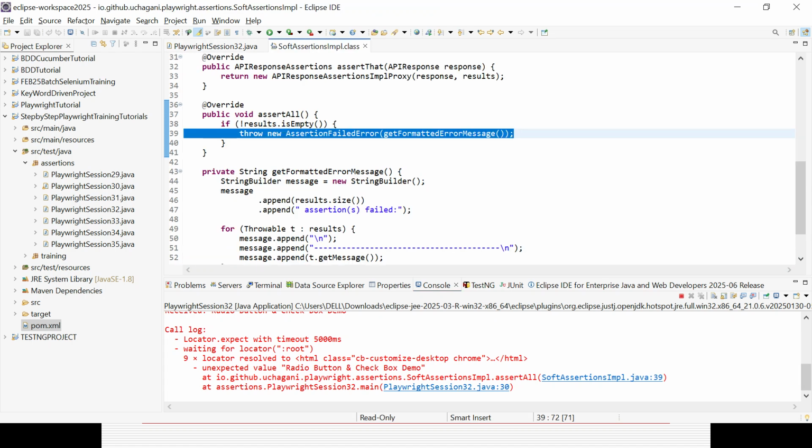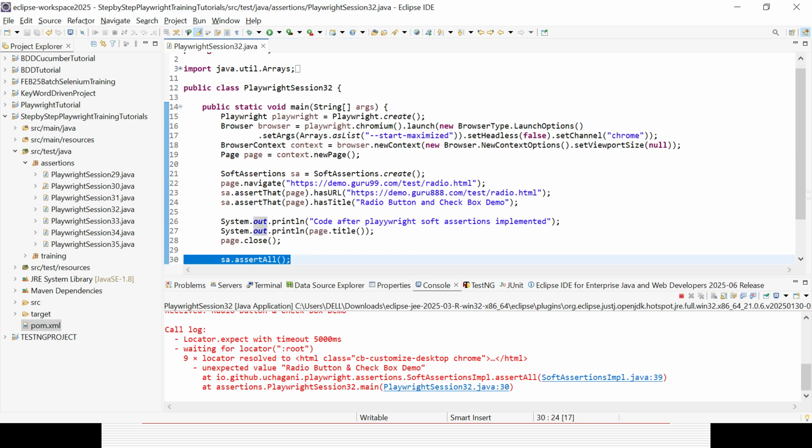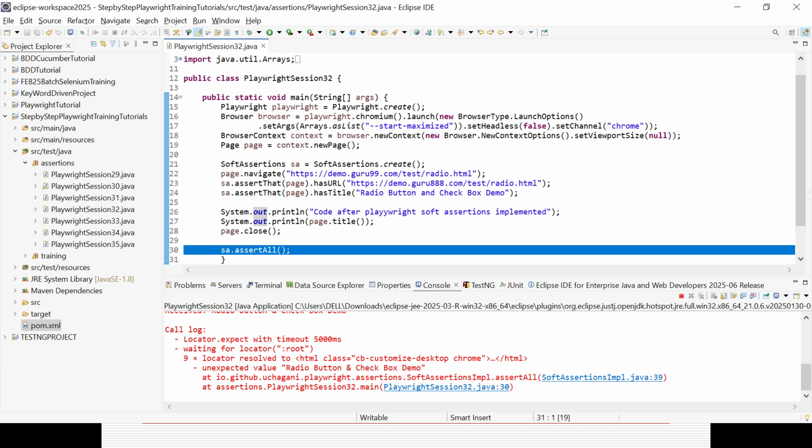38 and 39, these are the two line numbers. This is the line number showing you where it is actually failing, because at the end the assertAll method is getting called, so it is actually failing all the assertions. That is the reason it is coming.